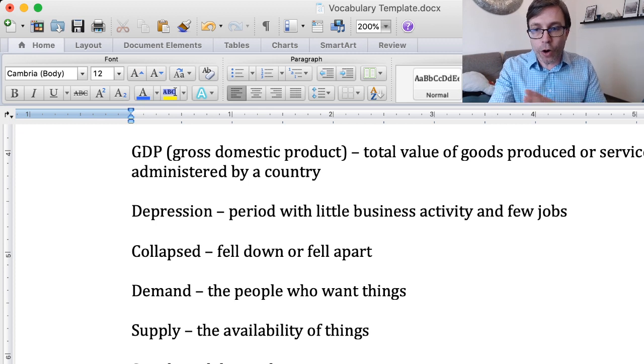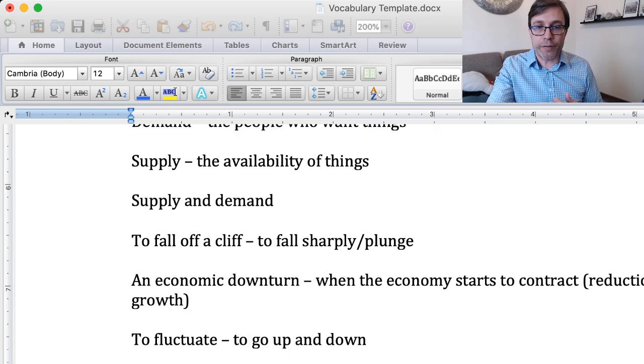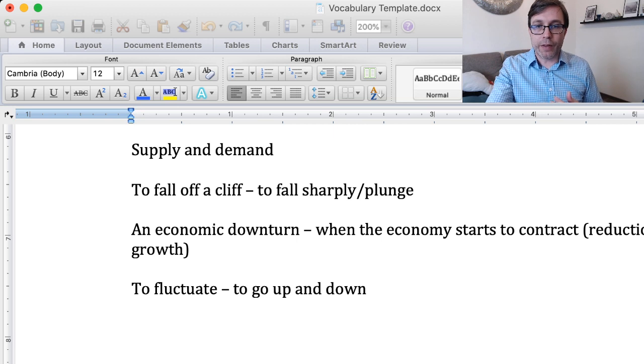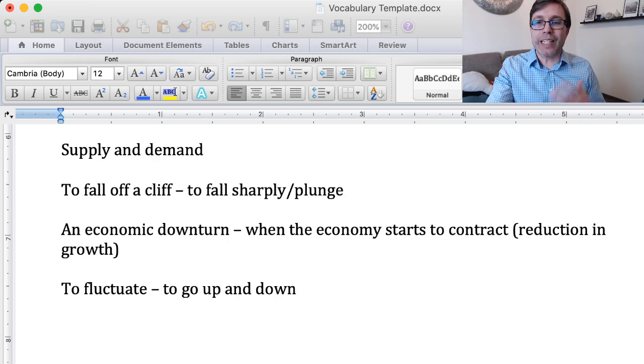So again, these are all great words that you can use if you're giving any type of presentation where you're using numbers and describing some graph, talking about numbers. These are very useful.